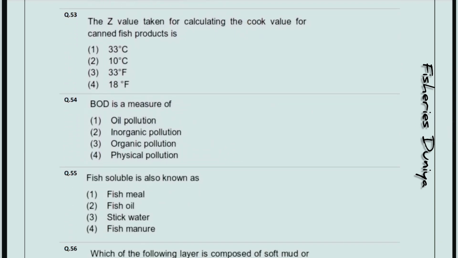Next, the Z value taken for calculating the cook value for canned fish product is, so the correct answer is option number first, 33 degrees Celsius. BOD is a measure of, so the correct answer is option number 3, organic pollution. Fish soluble is also known as, so the correct answer is option number 3, stick water.